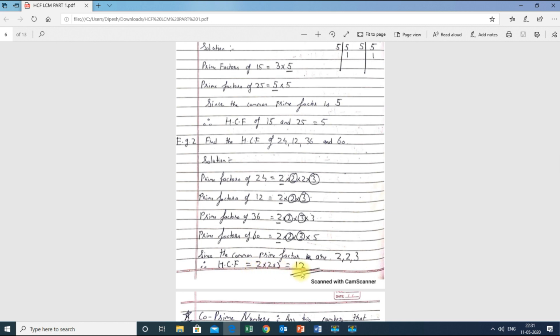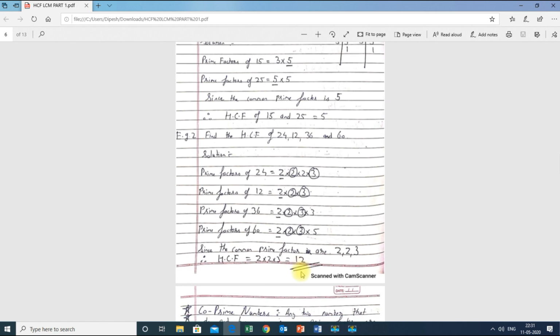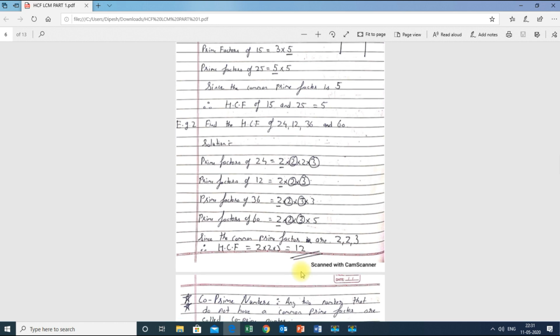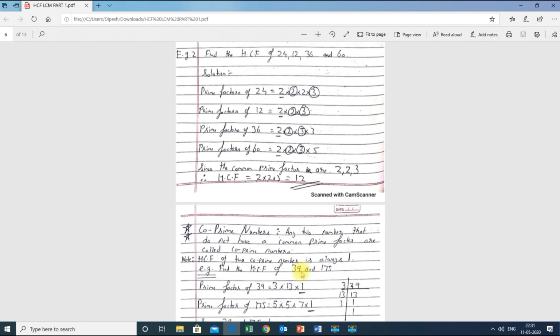Hope you have understood this particular type of sum. I will explain more types of sums in the further part of the video. So just concentrate on what I am teaching next. The next topic I am teaching, co-prime numbers, is one of the most important topics, and 100% they ask it in the exam. So please concentrate and listen to what I am teaching you now.